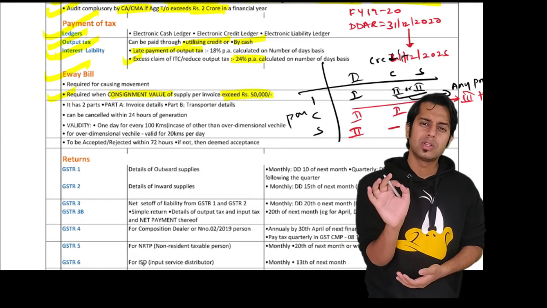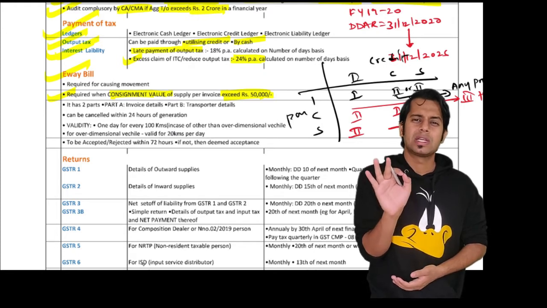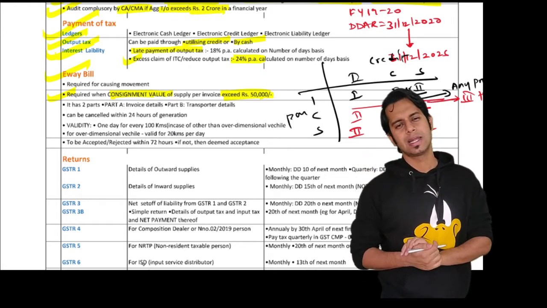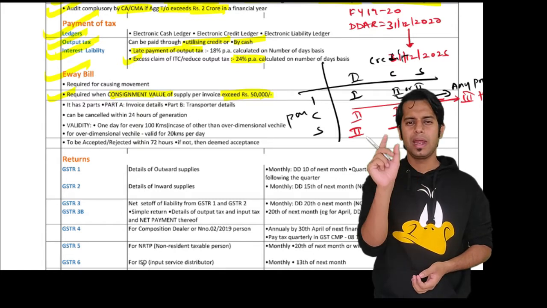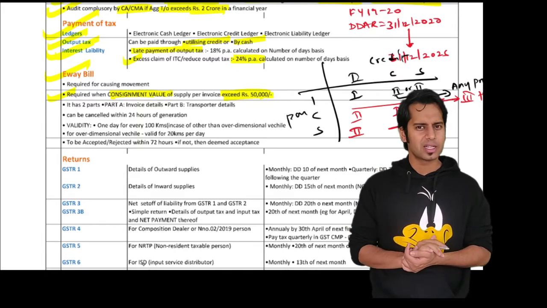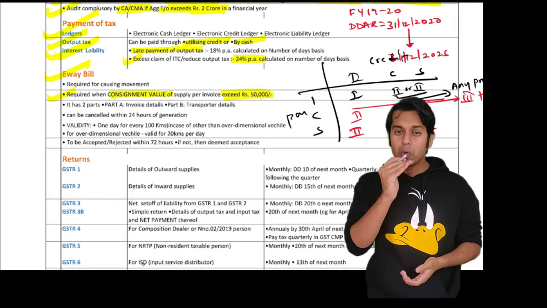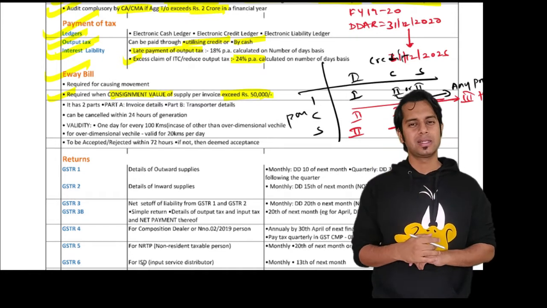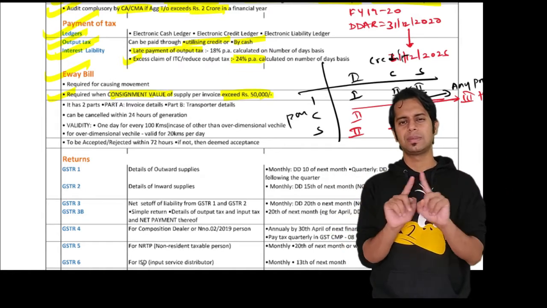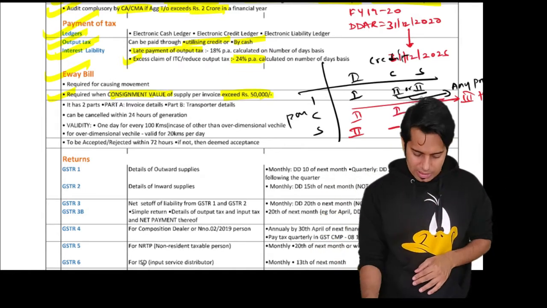If the consignment value is exceeding what, sir? A consignment value exceeding 50,000 rupees. Okay, consignment value. Sir, what is this consignment value? Consignment value is the value of supply or the transaction value as determined under section 15. Add to it, please note, taxes under GST. Consignment value will include the taxes under GST, but it shall not include the exempt supply.